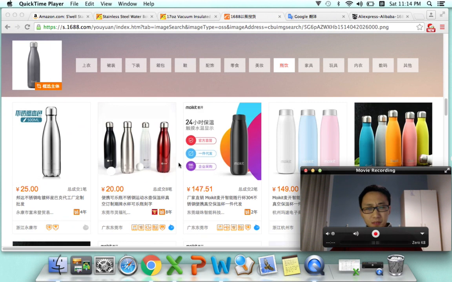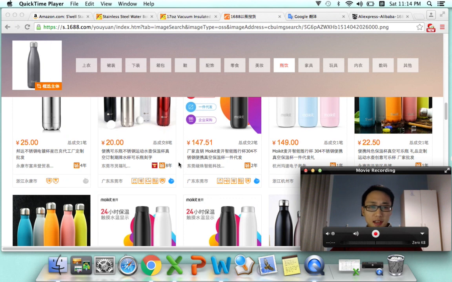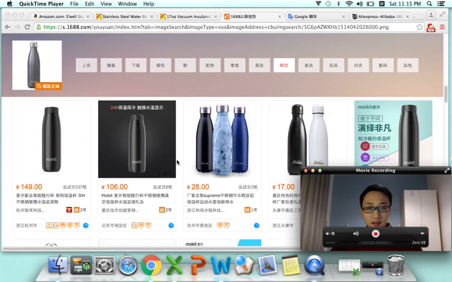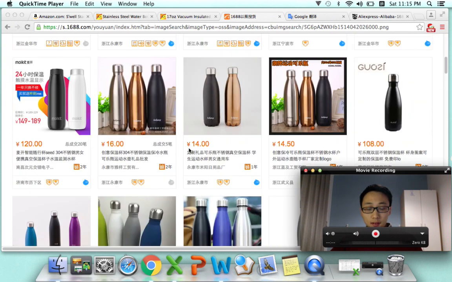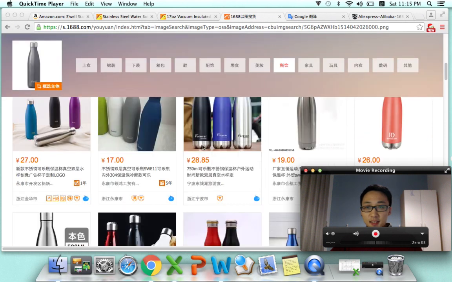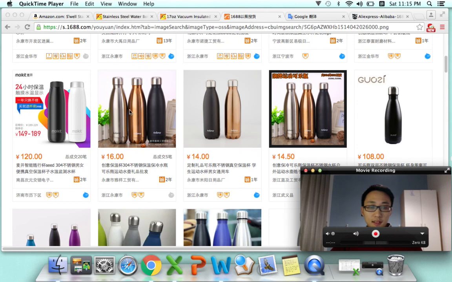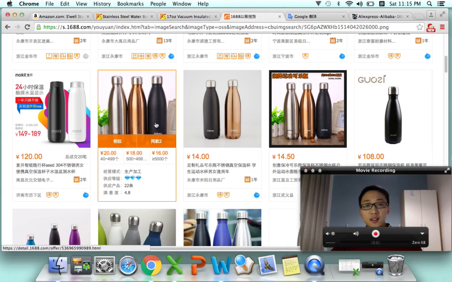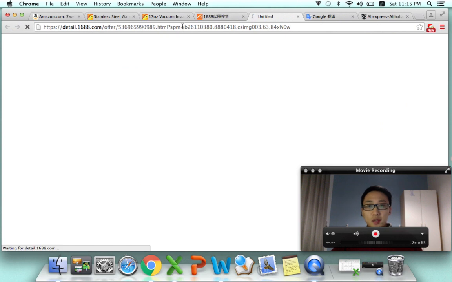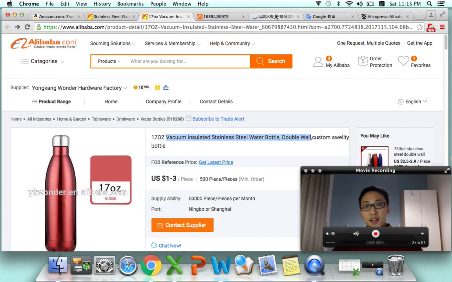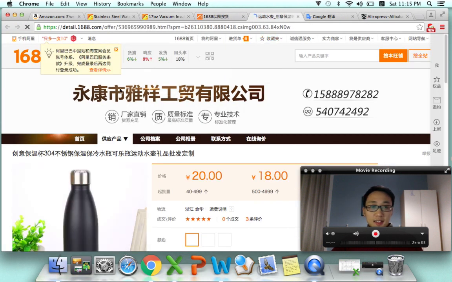So we just take a random example here. We can say that the price for the same item is around 14, 16, 19, so we just take the middle one, this 16 one, okay, and we click in and see what is going on here. In the last video, we compared this page with Angus price, and today we're going to compare this page with 1688.